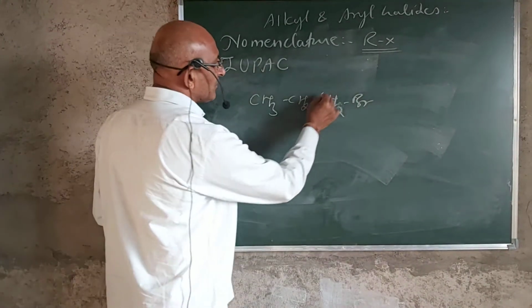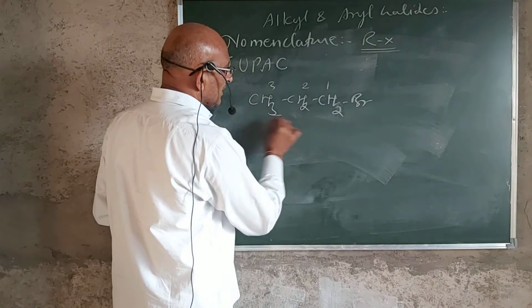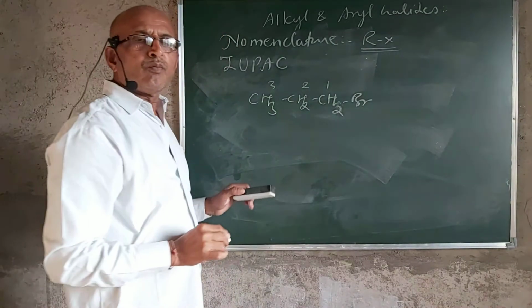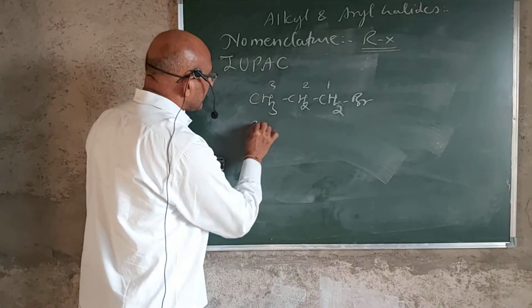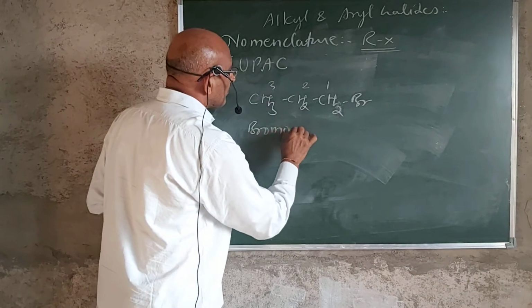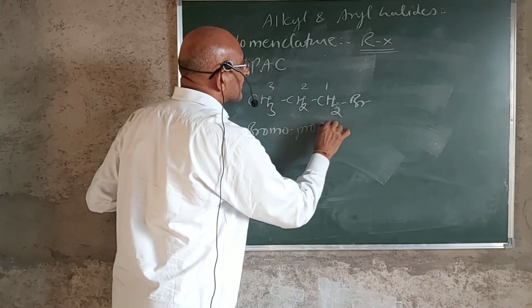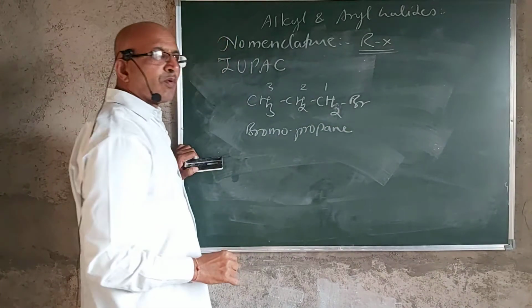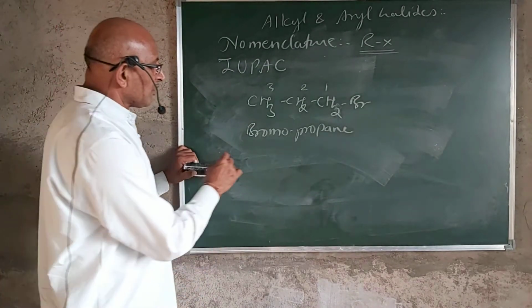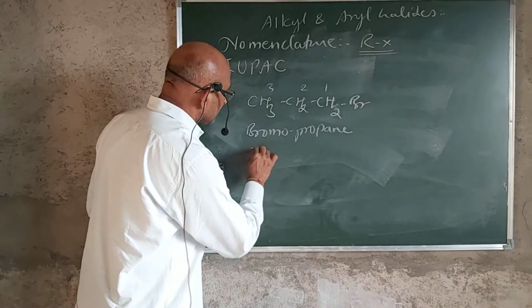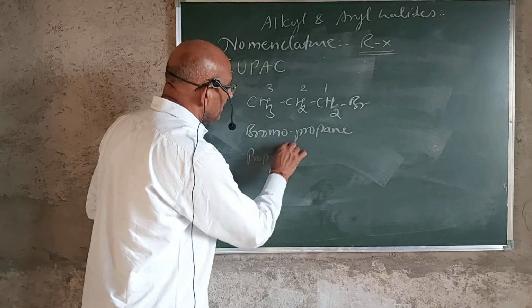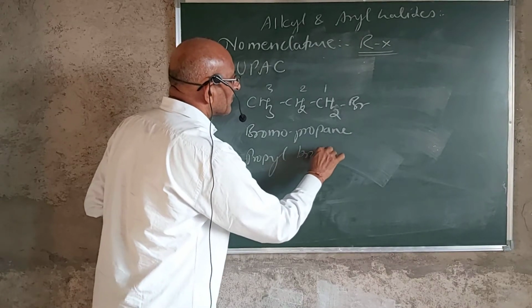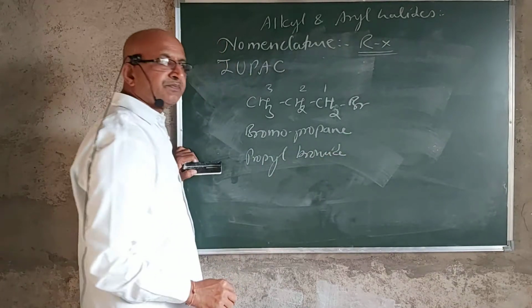Here it's 1, 2, 3, so it is named as bromopropane. According to the common nomenclature system, the name of this compound is propyl bromide.